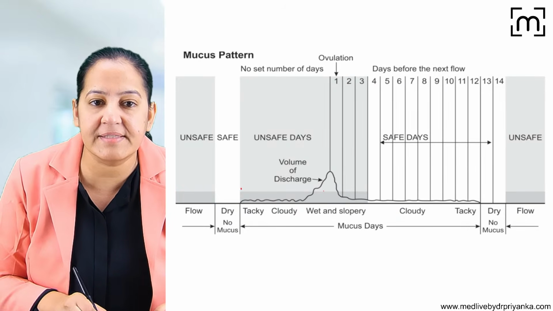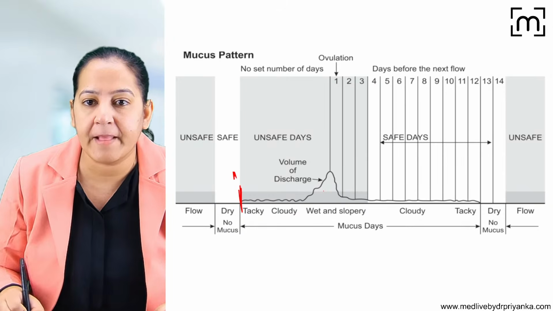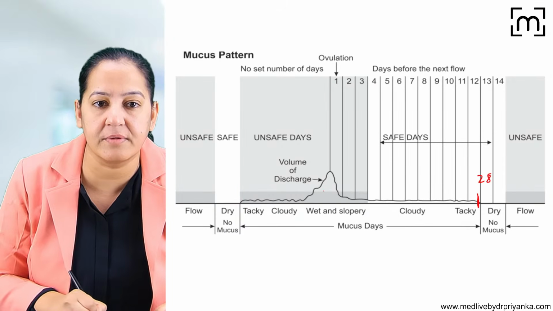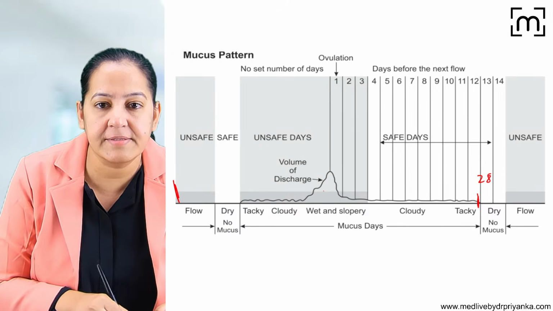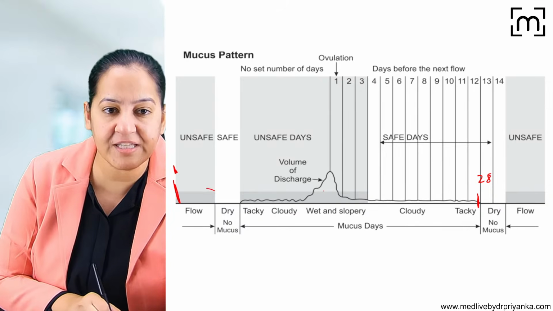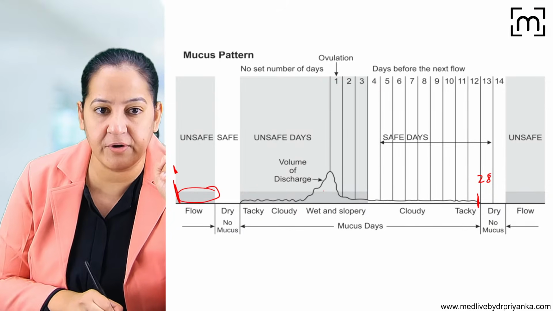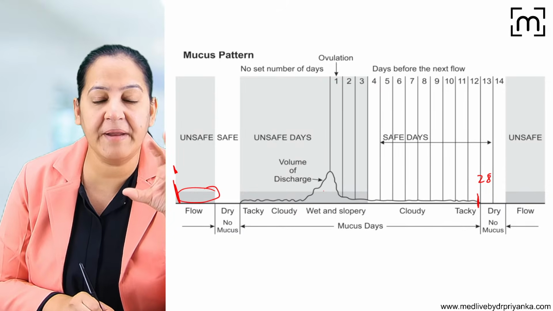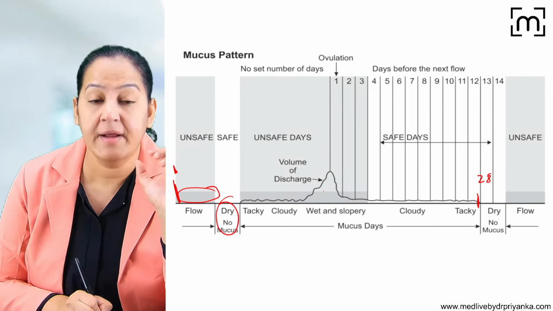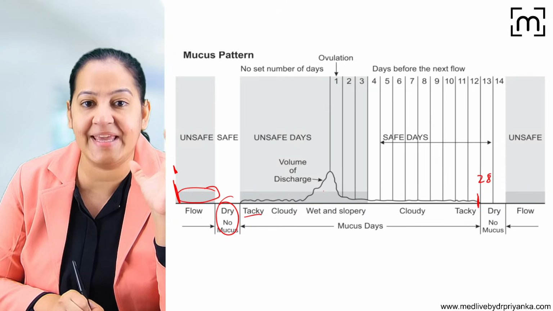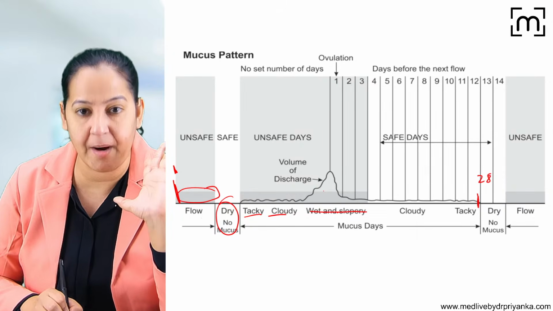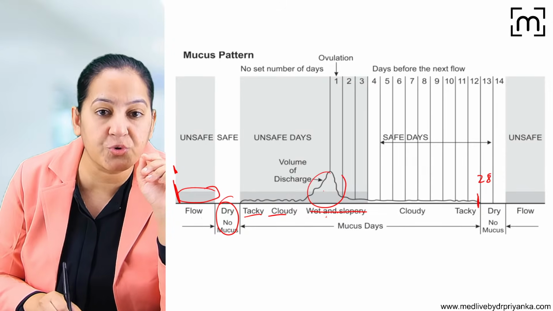So here you can see the cycle. It is starting from day 1 and it is a 28-day cycle. This is day 1. This is day 28. So please see the 28-day cycle. For the first 5 days, there is bleeding. After bleeding, the cervical secretion is not there. It's totally dry. Then after that, it starts to become tacky, cloudy. And at day 14, it becomes completely slippery. It will remain slippery for 2 to 3 days.